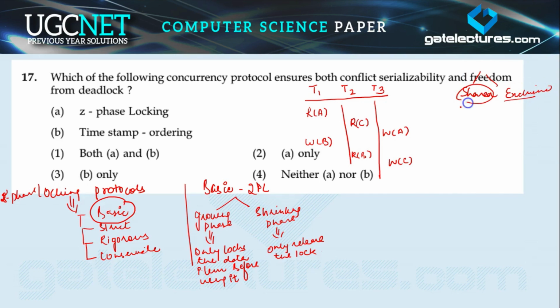With a shared lock we are only able to read the item, and with an exclusive lock we are able to read and write the data item.